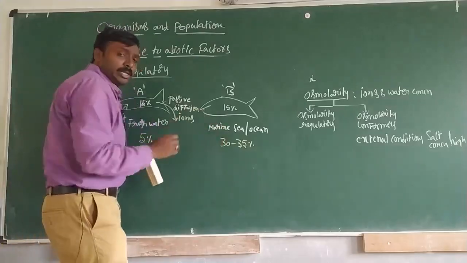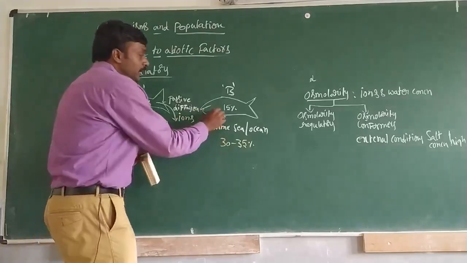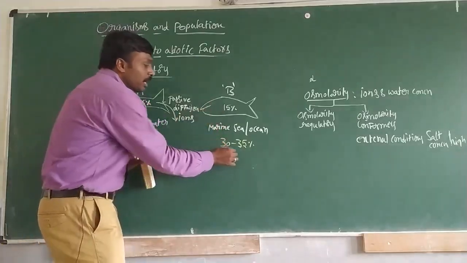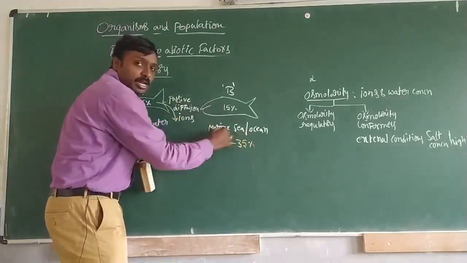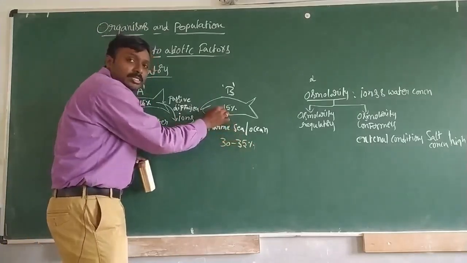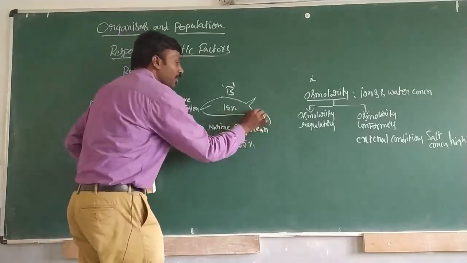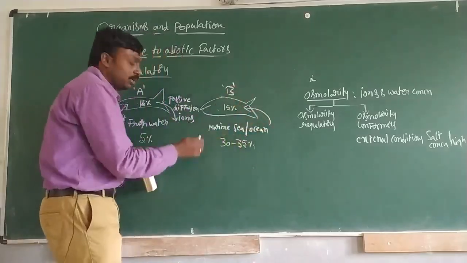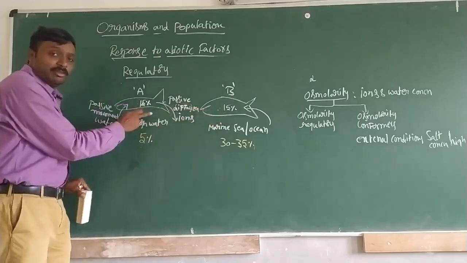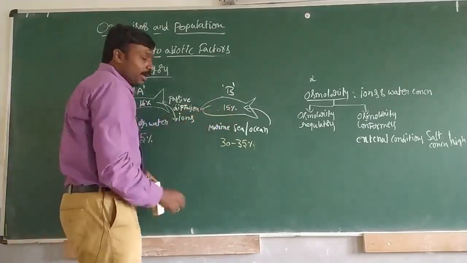And coming to this other case, here what happens? Here the concentration is high in the external condition. Here what happens?